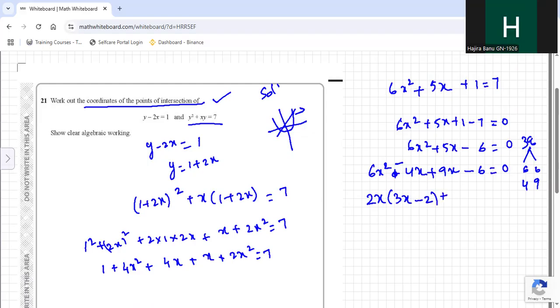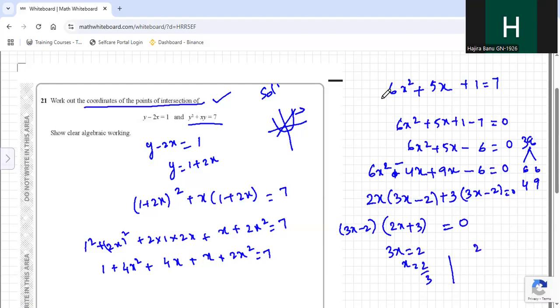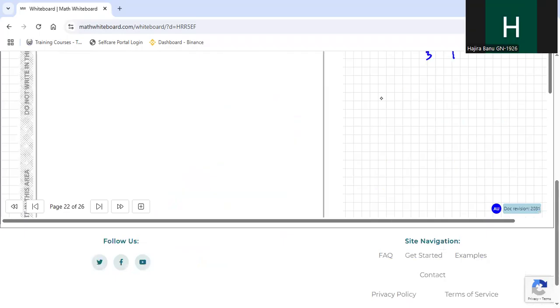Here we can take 3 common, and then it will be 3x minus 2 equal to 0. 2x plus 3 is one factor, and 3x minus 2 equal to 0. Then 3x equals 2, x equals 2 by 3 is one value of x. 2x equals minus 3, x equals minus 3 by 2 is another value of x.